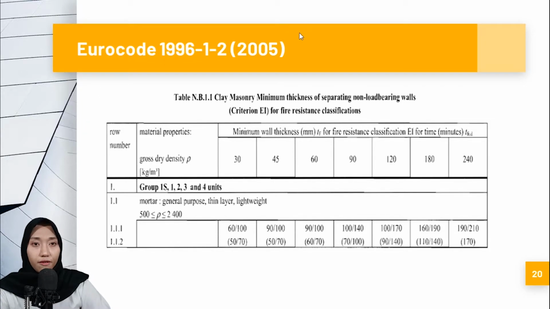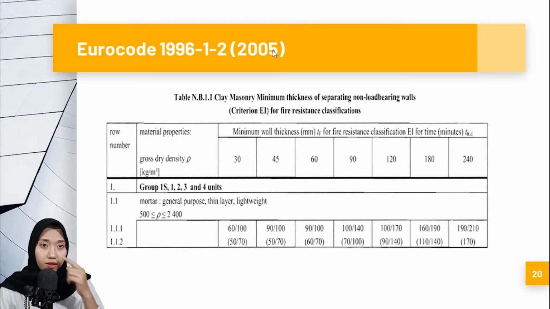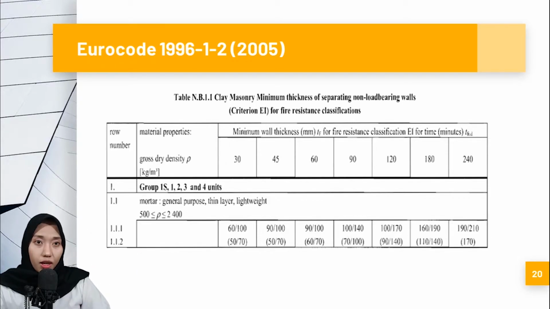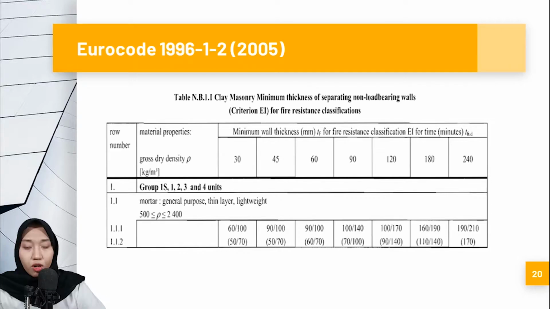1996-1-2 in 2005. This is the latest update of the Eurocode. The simulation of the fire modeling produces a temperature display.